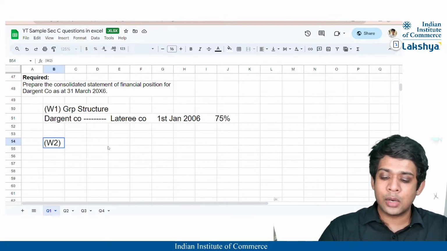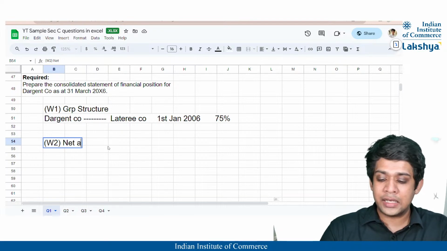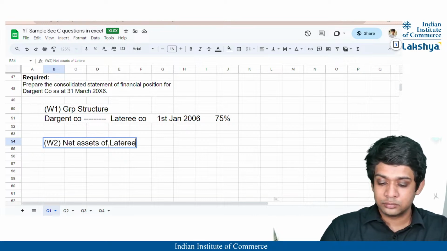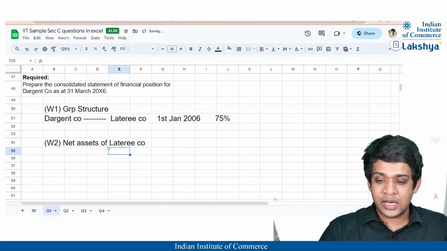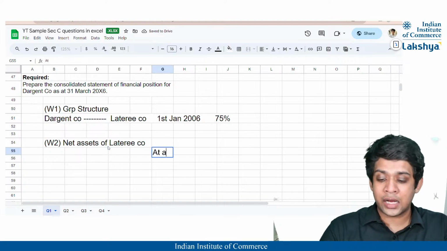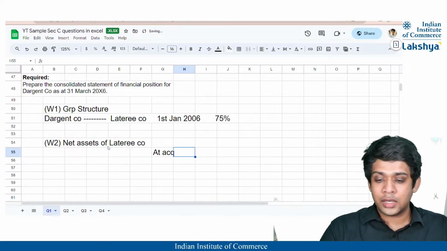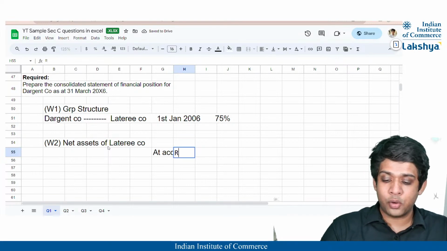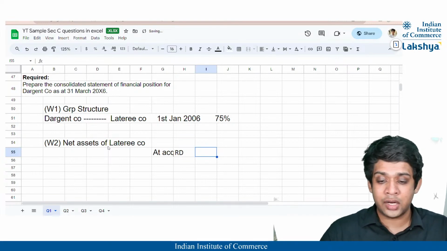Our working note 2 is the net assets of the subsidiary company, that is Latry Company. So we have Latry Company's net assets at acquisition, then we have it at the reporting date, which I'll write as RD.